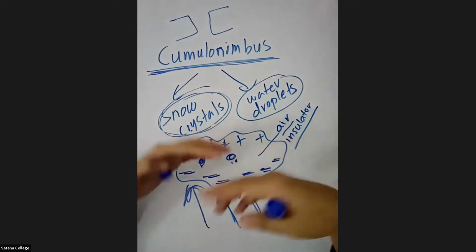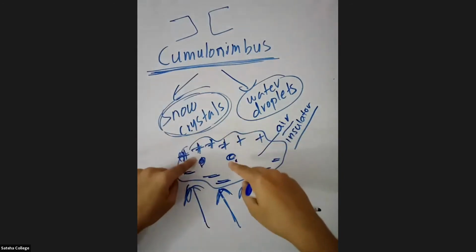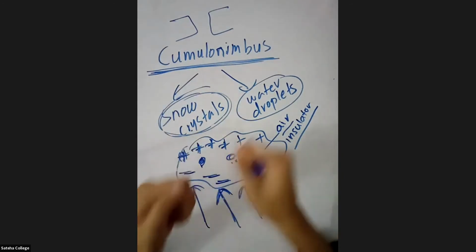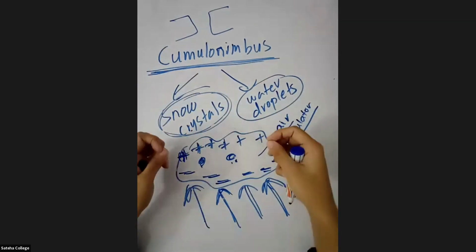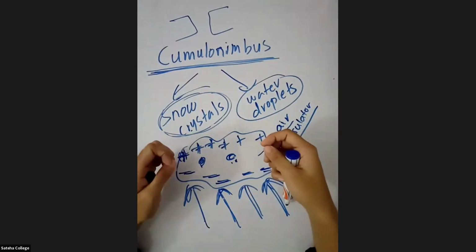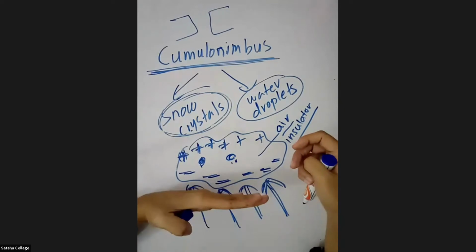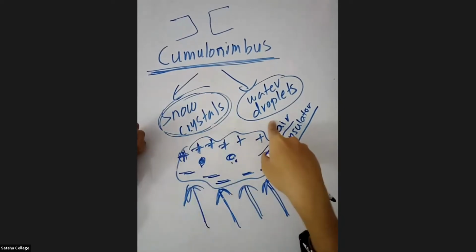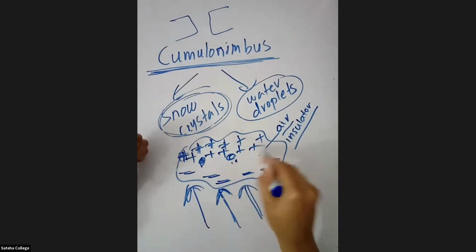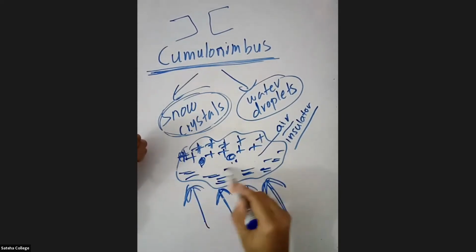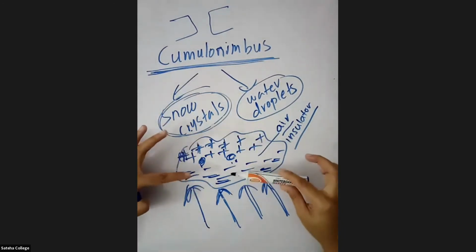So after some time, after the continuous wind blow, and the snow crystals and the water droplets are rubbing each other, there will be a large amount of electric charges accumulated in the above and below regions of the cloud. Because of the continuous rubbing of the snow and water droplets, there will be a large amount of positive and negative charges accumulated on top and below of the clouds.